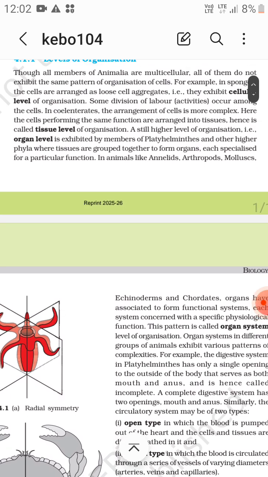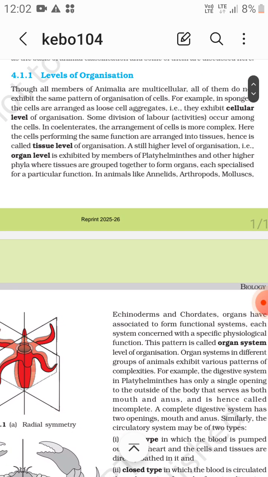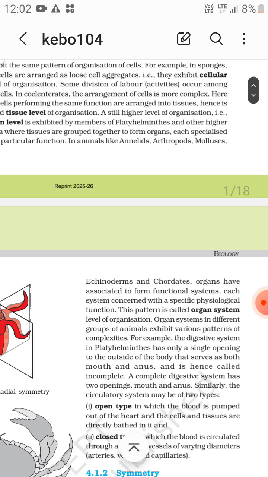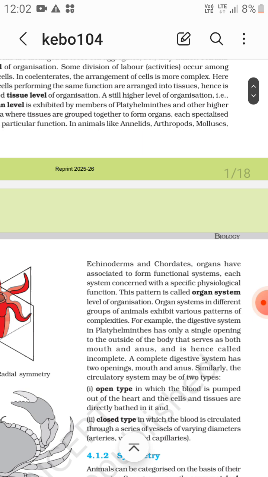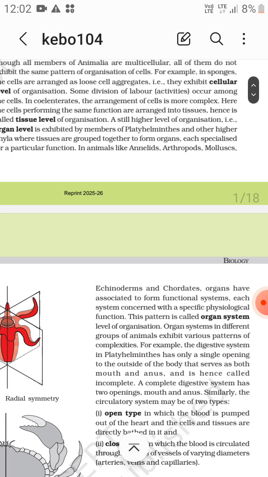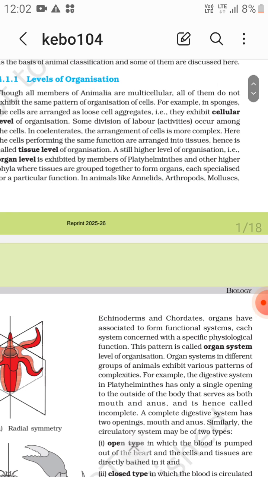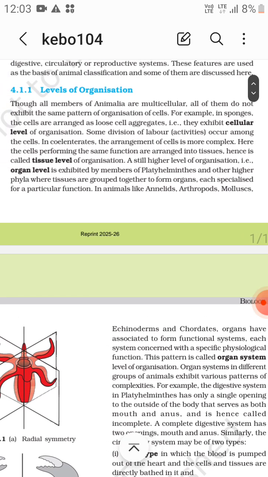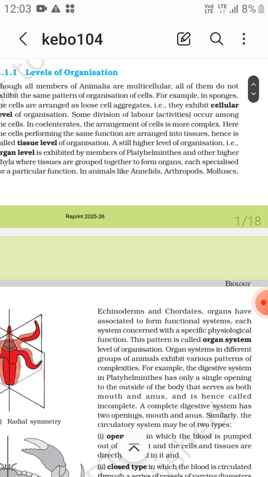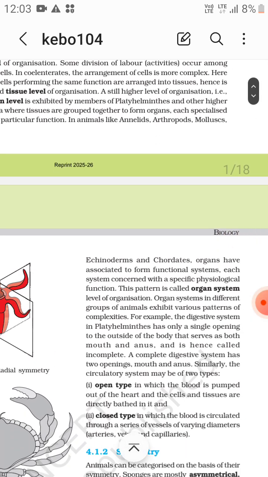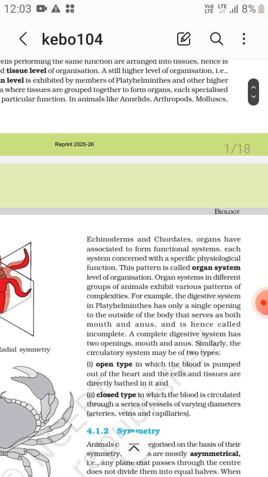In animals like annelids, arthropods, molluscs, echinoderms and chordates, organs have associated to form functional systems, each system concerned with a specific physiological function. This pattern is called organ system level of organization. So from Annelida to Chordata, it is organ system level of organization. And in Platyhelminthes, it is organ level of organization.